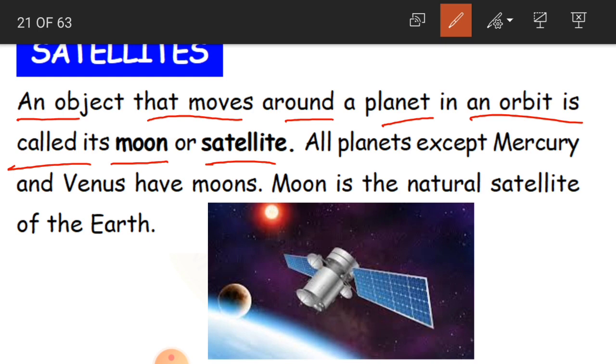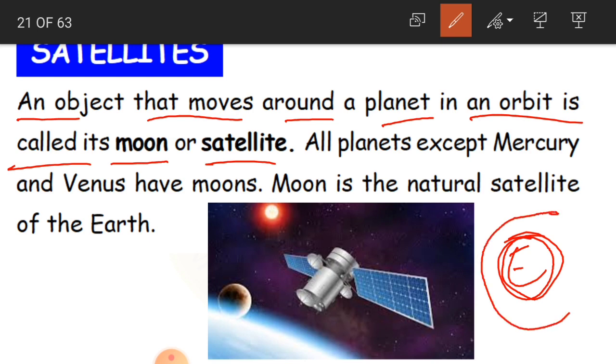Any object that moves around a planet, suppose Earth is our planet, which is round in shape, in an orbit. What is an orbit, children? It is a fixed path, and the object is called its moon or satellite.